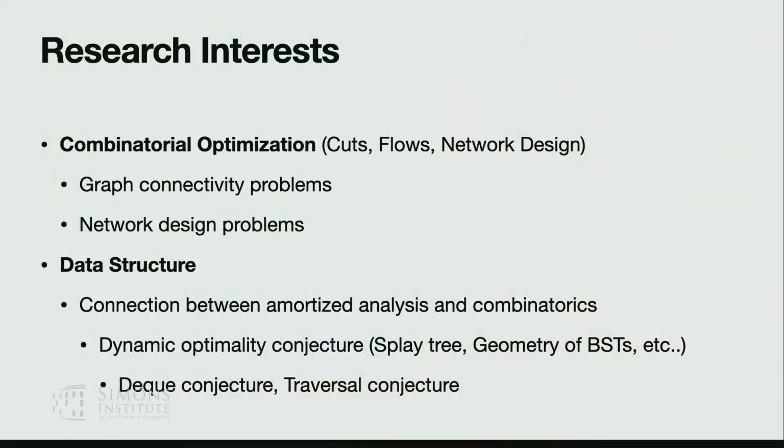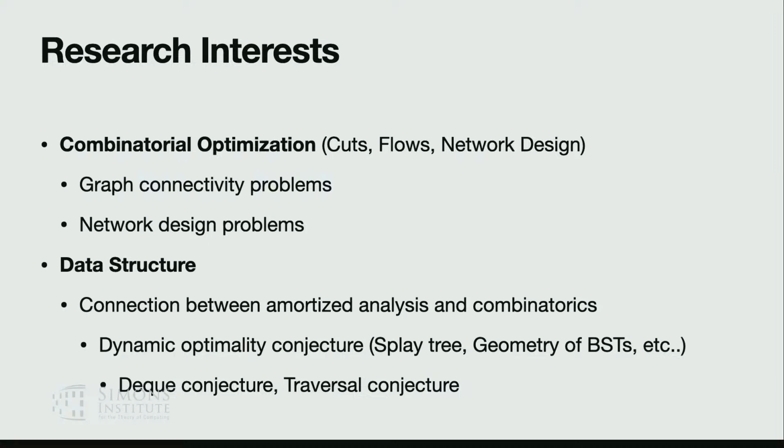Before that, I want to introduce a bit about my own research interests. Other than vertex connectivity, I'm interested in combinatorial optimization problems, generally on graph connectivity, network design, or flow problems. I'm also very much interested in data structure problems, in particular the connection between amortized analysis and extremal combinatorics.